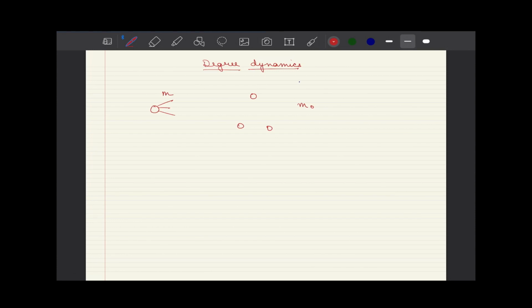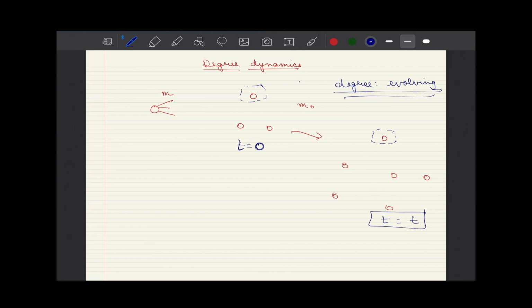As time passes, this network will evolve, and at a later stage we will have many more nodes, and you would see that this node i at t equal to 0 would have a different degree at some later time instant, and we say that this degree is hence evolving, or is a function of time.